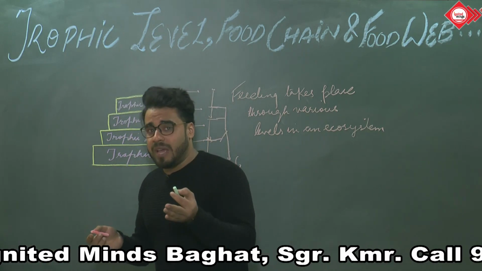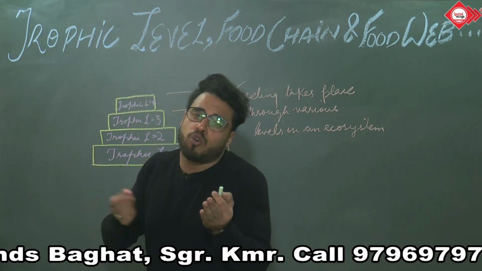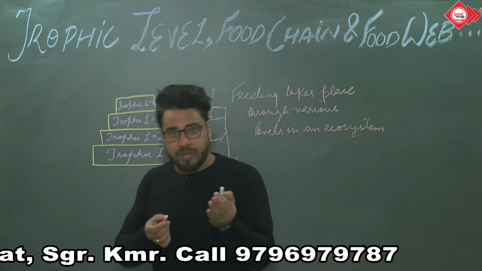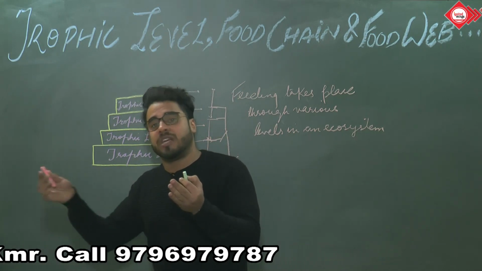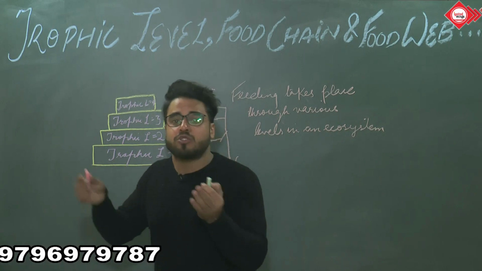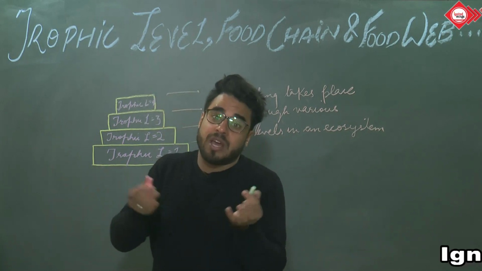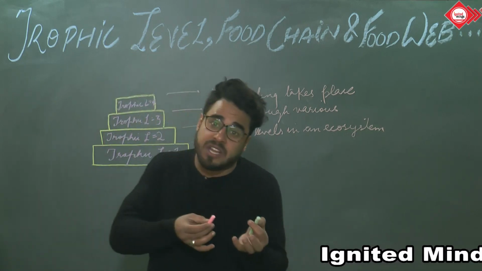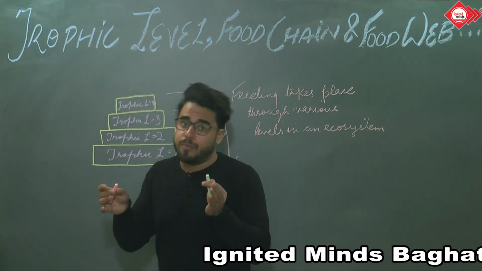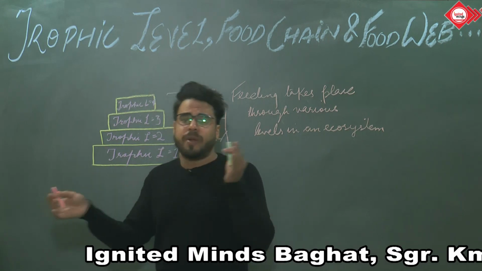So for example, we have grass. It is not only the deer who will eat the grass, it is the grasshopper who will eat the grass. It is not only the deer who is eaten by the wolves. In a food web there are so many organisms at the carnivore levels who eat these wolves. There are so many who eat these deer. So the deer population is not only dependent on the wolves, it is dependent on so many things.